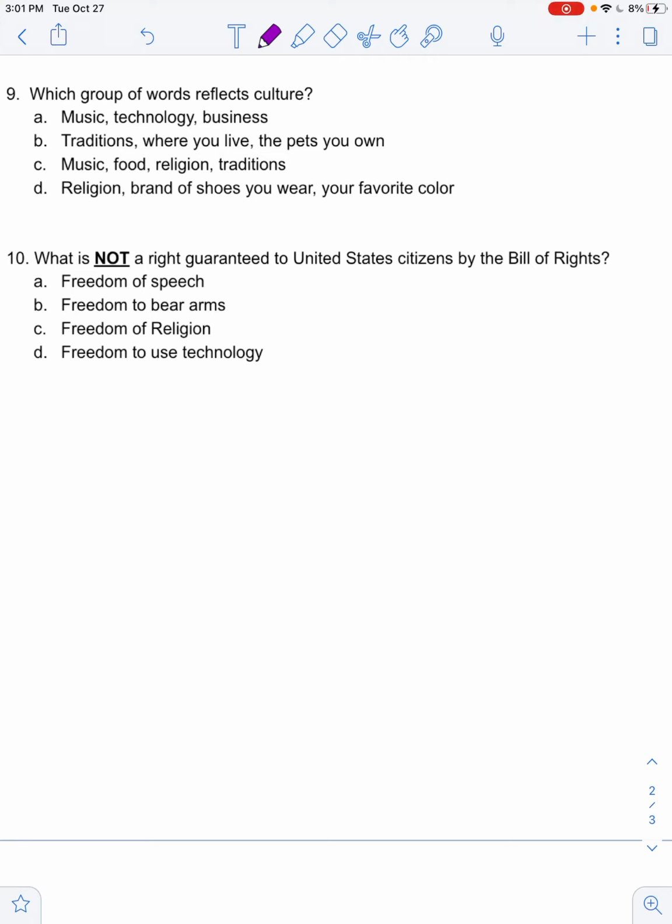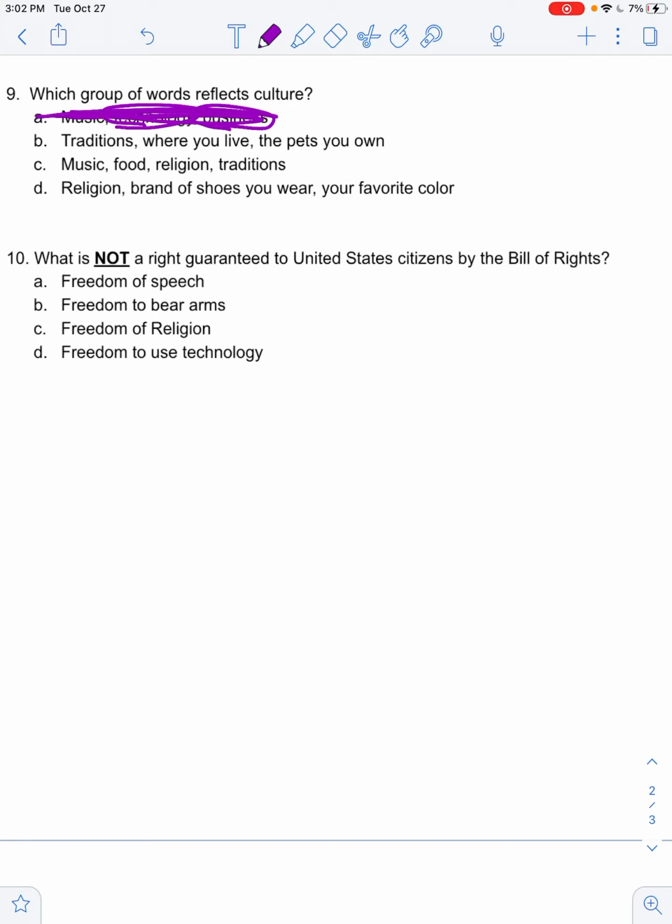Looking at this, technology and business are not a reflection of culture. All cultures, or at least most cultures, have their own technology, and they all have similar businesses. So remember, culture is something that reflects your upbringing, what you celebrate, what you do, what you listen to, what you eat. It's something that is learned.